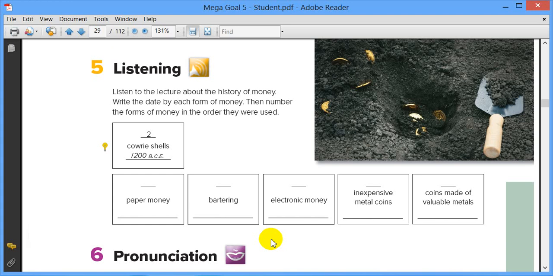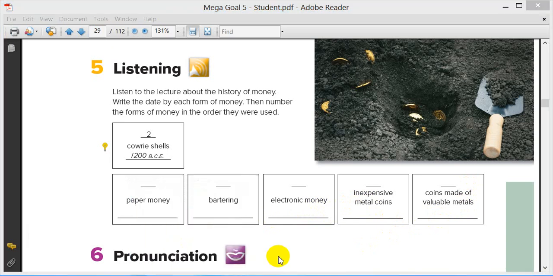So, first, you will listen to an audio. Your task is to order and write the date by each form of money. We have cowrie shells, paper money, bartering, electronic money, inexpensive metal coins, coins made of valuable metals. So first we will listen, then you do your task. Let's start.